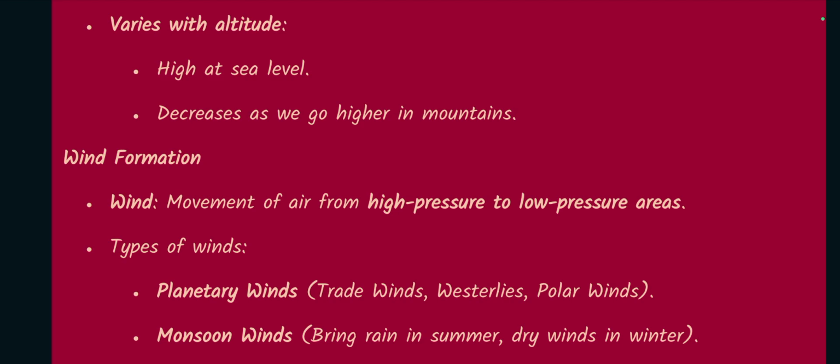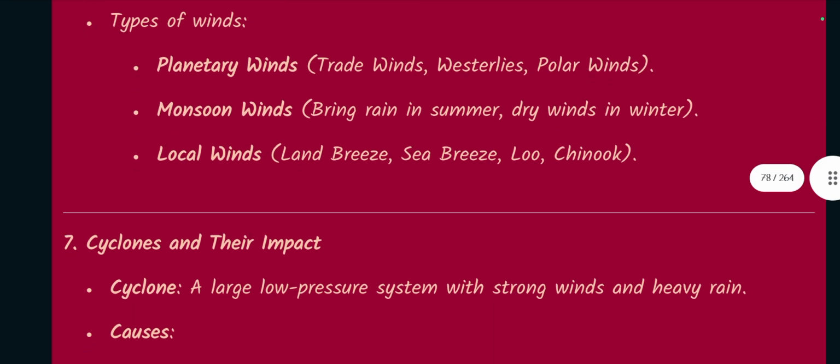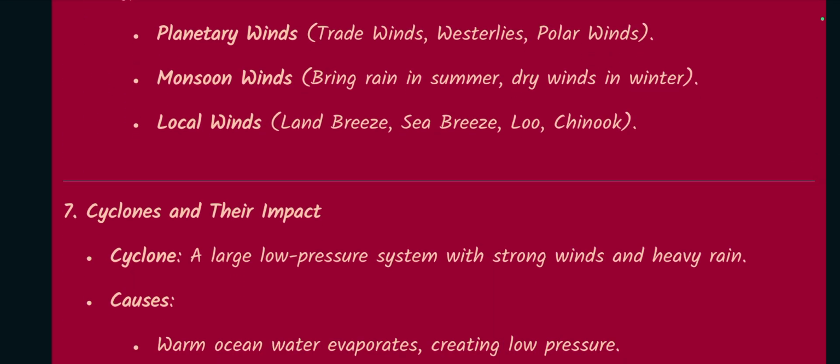Wind formation. Wind, movement of air from high pressure to low pressure areas. Types of winds: planetary winds, means trade winds, westerlies, polar winds. Monsoon winds bring rain in summer, dry winds in winter. Local winds: land breeze, sea breeze, Loo, Chinook.